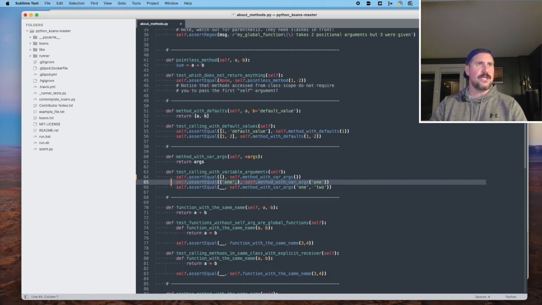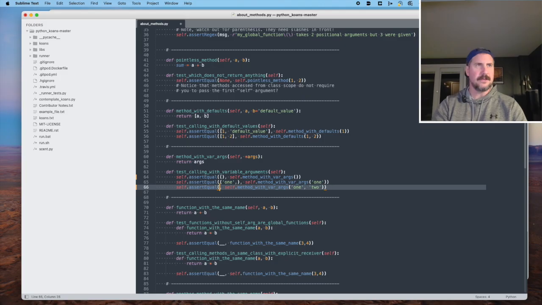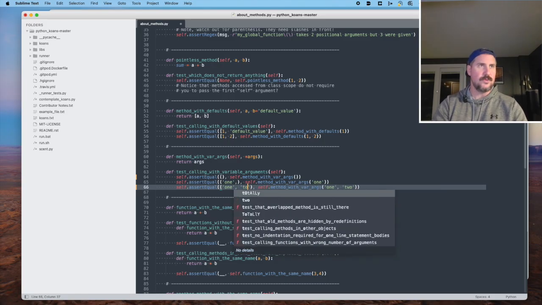All right, so I don't think there's anything to do here. I could be wrong, but I think this is just kind of like showing us how it's done. And finally, assert equal, what are we going to get back if we pass two arguments, the string 1 and the string 2, to the method with var args? I think we'll get a tuple back, not a list, not the number 90. A tuple back with the string 1 and the string 2 inside.